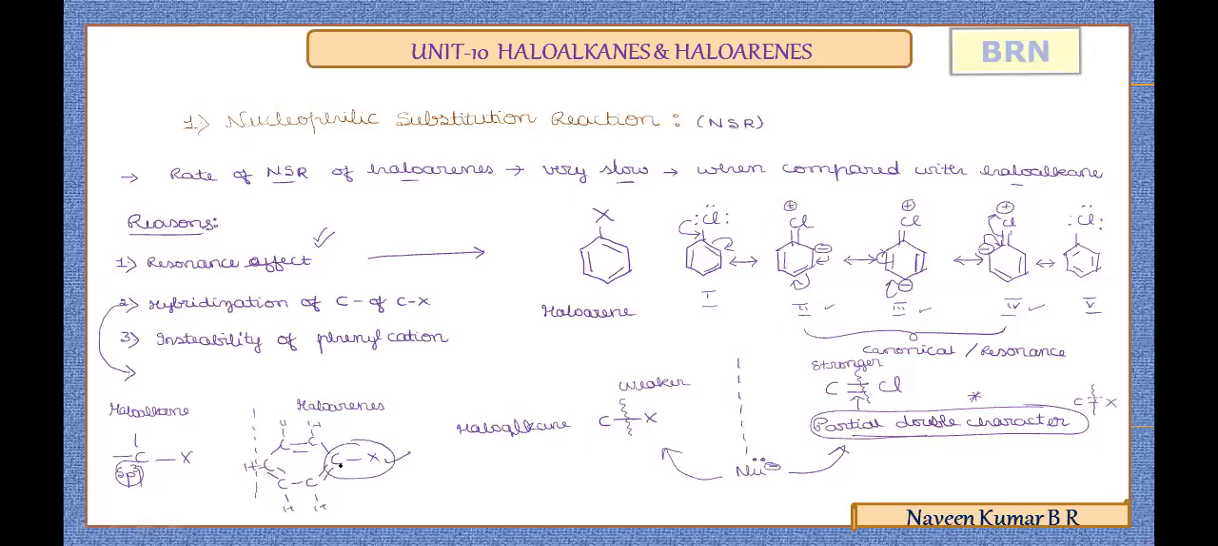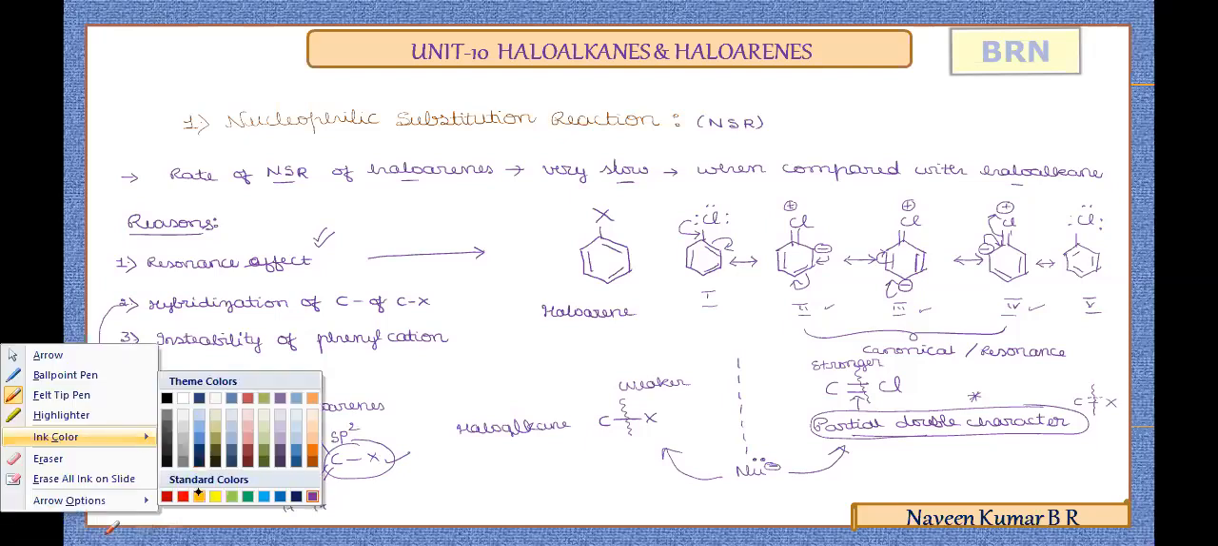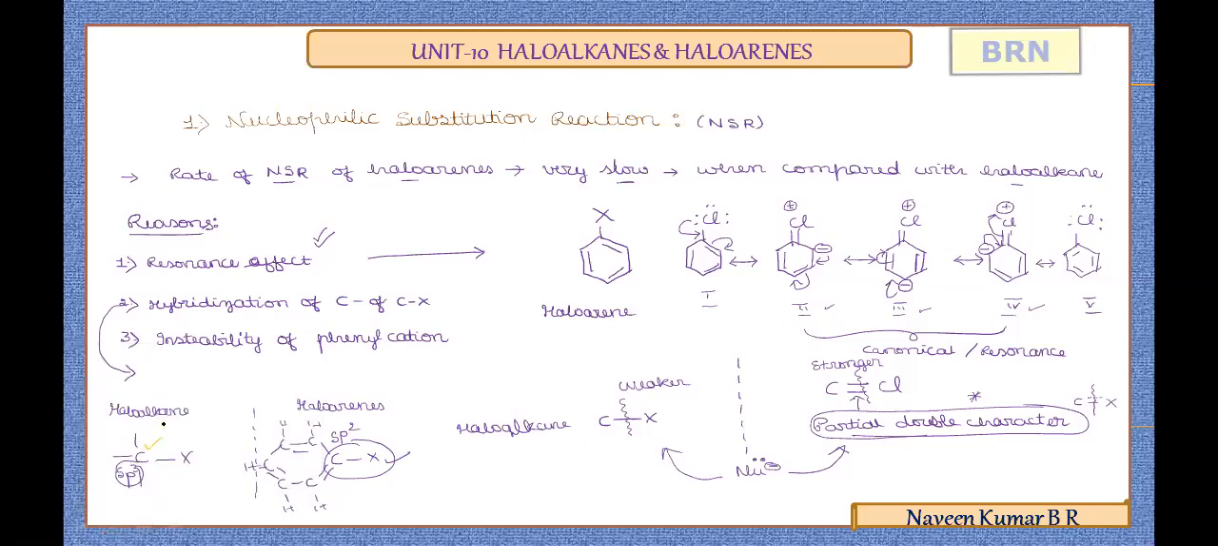The halogen linked carbon, if you take here, it is surrounded by one pi bond, hence it is sp2 hybridized. So here the carbon is present with sp3 hybridization. Here the carbon is present with sp2 hybridization. The halogen attached carbon is present with sp2 hybridization in the case of haloarenes. In the haloalkanes it is with sp3 hybridization. So this difference in the hybridization again is a responsible factor why haloarenes are less reactive towards the respective effect.